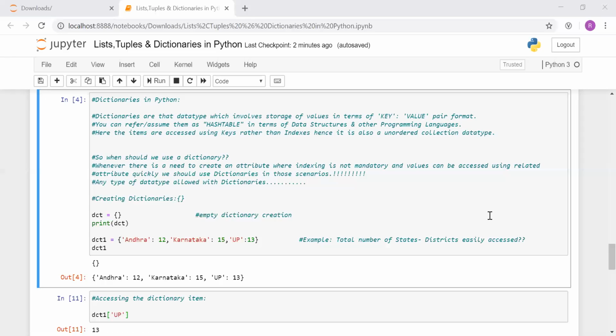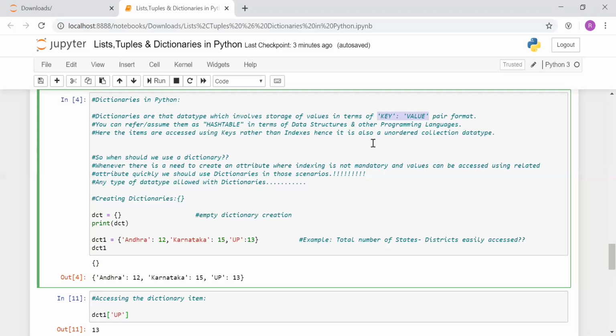Okay, so here, as I am showing on the screen, it stores the values in the format of key-value pairs. So key-value pair means these are the keys and those are the associated values related to each key. So this is one pair for a dictionary. In other terms, if we talk about data structures, you can refer to it as a hash table. It's implemented on the same concept as a hash table.